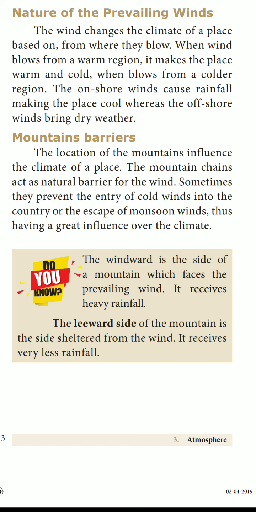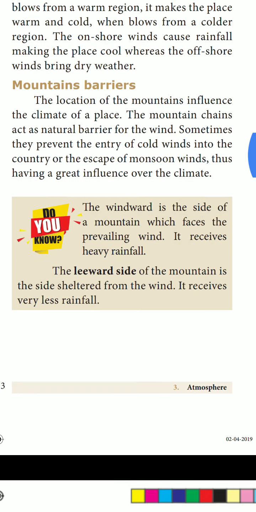This is Roman number 5, question number 3. The windward is the side of the mountain which faces the prevailing wind. It receives heavy rainfall. At the same time, the leeward side of the mountain is the side sheltered from the wind. It receives very less rainfall.